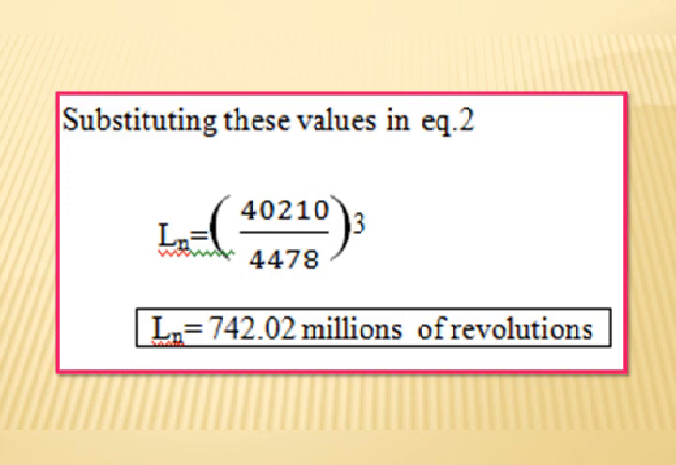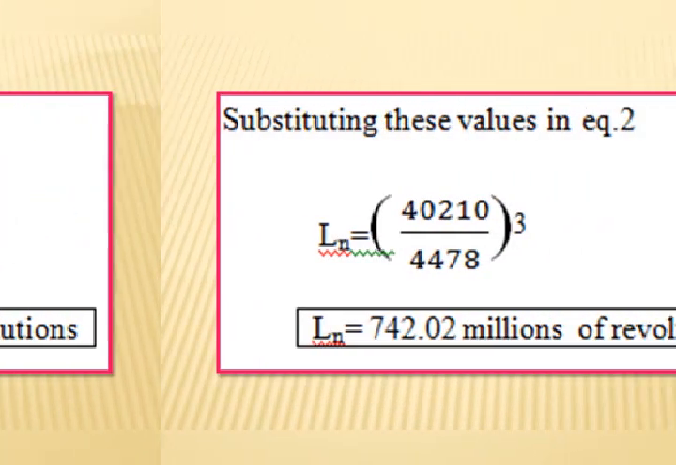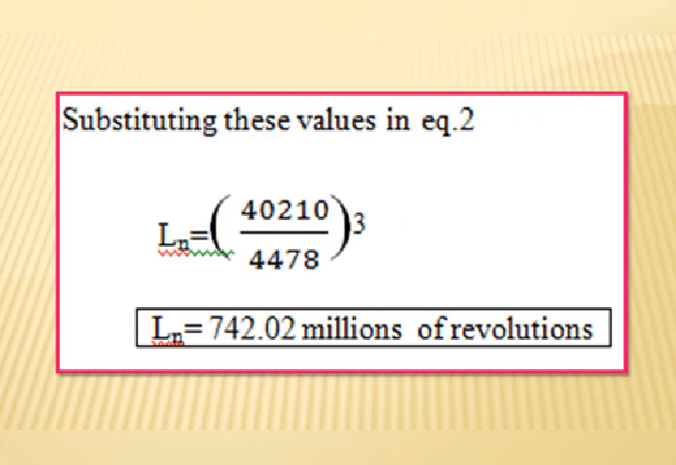After getting the value P, and we know the value C, substitute these values in equation number 2 to get the life in terms of millions of revolutions. L suffix n is equal to 40,210 divided by 4,478 whole cube. It gives the life as 742.02 million revolutions. Once we get this value, it is possible to get the life of the bearing in terms of hours.